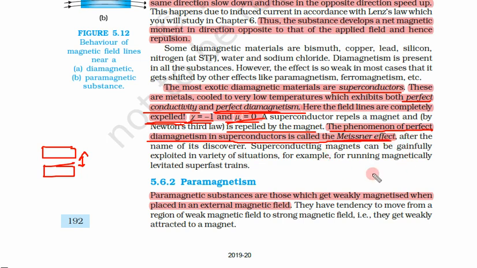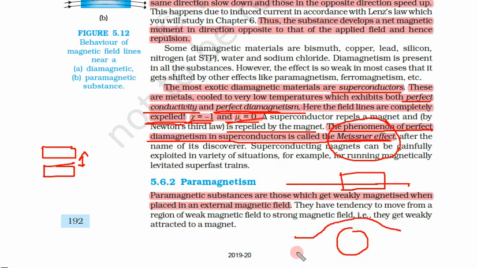So a 1 mark question can come from this: What is the Meissner effect? The phenomenon of perfect diamagnetism, that means in a superconductor. In normal diamagnetic materials you saw that there are some magnetic field lines, but in a perfect superconductor there are no magnetic field lines. This effect is called the Meissner effect. The phenomenon of perfect diamagnetism in a superconductor is called the Meissner effect.